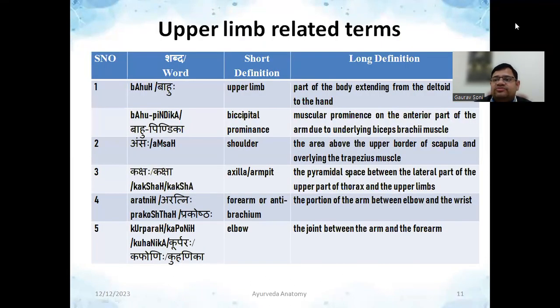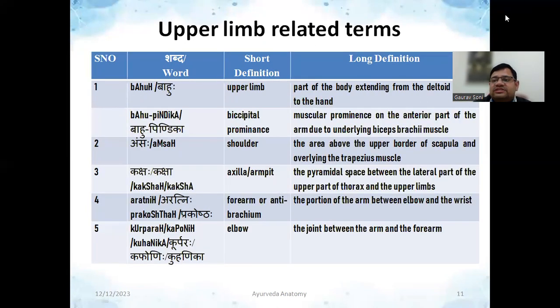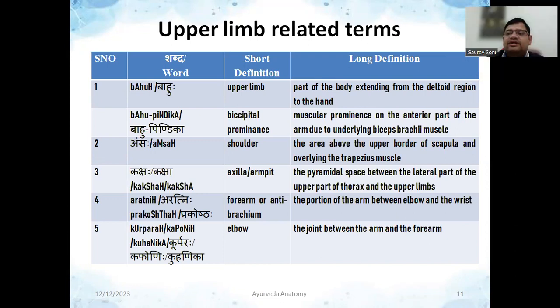So, first of all, terms related with upper limb. The first term, which we have already dealt with, is Bahu. Bahu means upper limb. The whole of the upper limb is called Bahu. Remember, we are not talking about arm or forearm, we are talking about upper limb. So upper limb, as you can see here in the long definition, is the part of body extending from the deltoid region to hand. It means if you see your hand, this is deltoid and this is your hand. So from that particular part to the tip of finger, from the deltoid region, you can define it as Bahu.